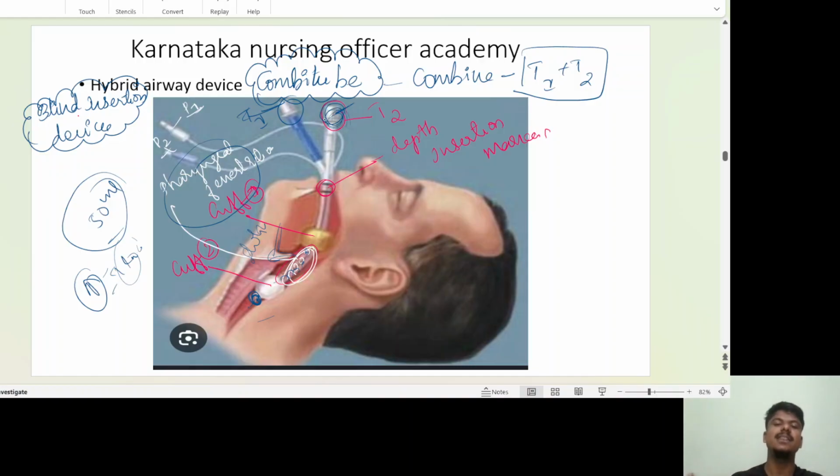Whatever the case, the tube may be in the stomach, or it may be in the pharynx. I don't care. I'll put the tube, ventilate and confirm the tube position. I'll fix with the one tube, tube number one or tube number two. This is a temporary device only. After that, you have to keep a definitive airway management technique. Last class I told you about basic airway management and advanced or definitive airway management. This is your hybrid device, what we call the Combitube.